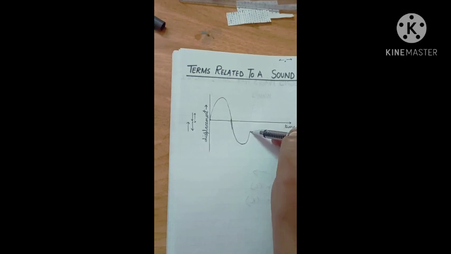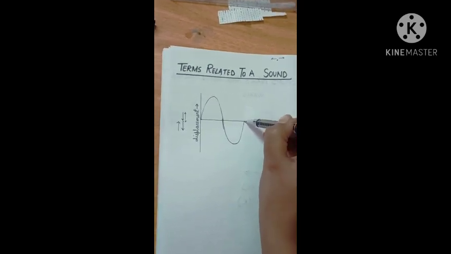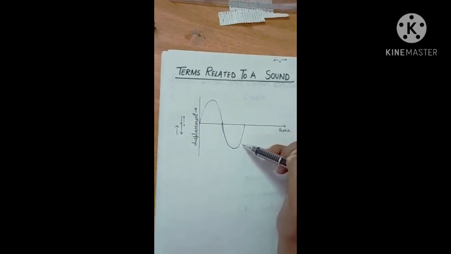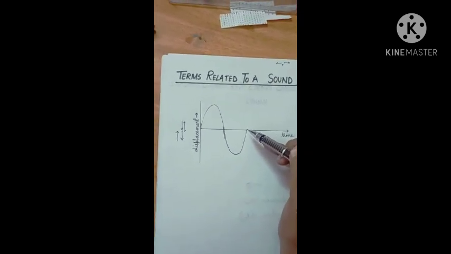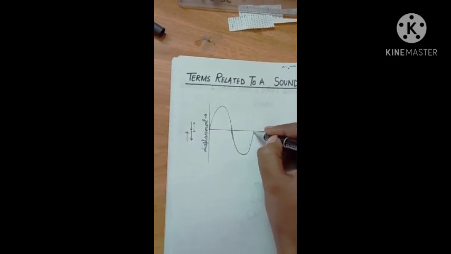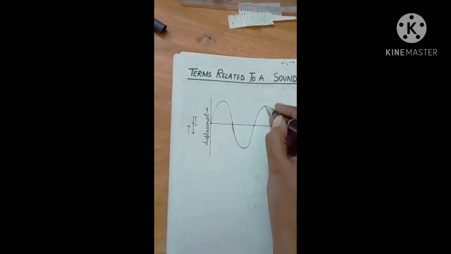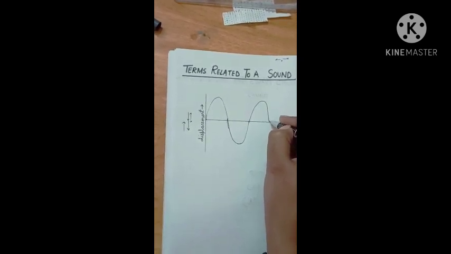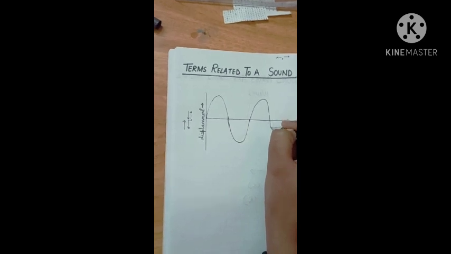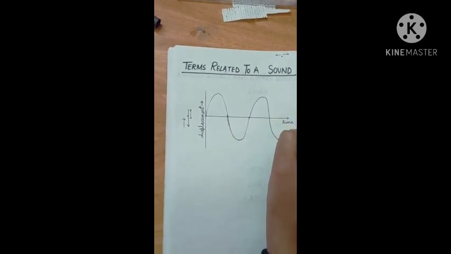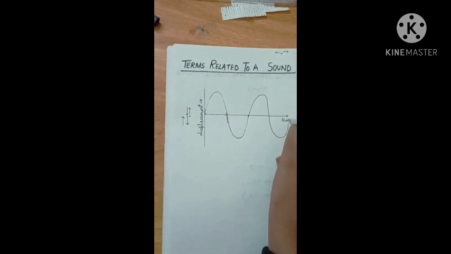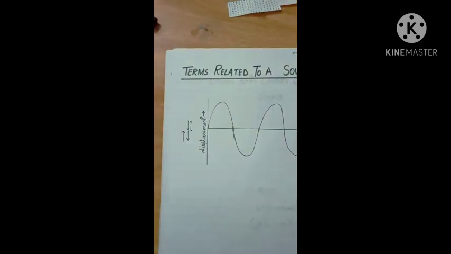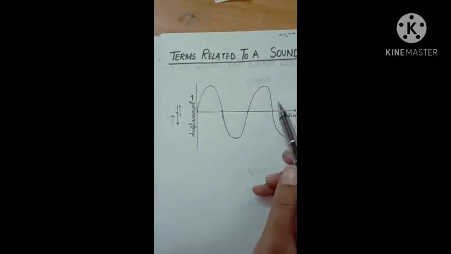So again it moves to its original position. So this is how we represent the sound wave on a graph paper. This is how the particles move again, but in the opposite direction, and again it comes back to its original position, and again it starts moving in the opposite direction, and again it comes back to its original position. So this goes on. This is how we represent a wave. So this is a sound wave.